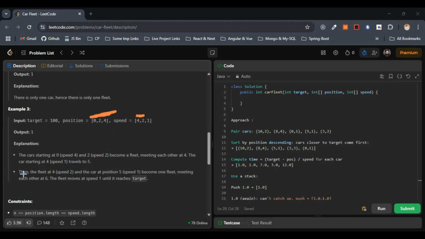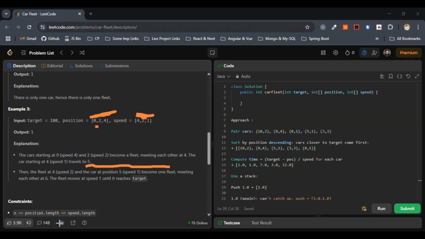Don't get confused, because the car at 0 with speed 4 and the car at 2 with speed 2 become a fleet, meeting each other at 4. They will meet at 4, because the speed they have given is 4. The car starting at 4, with speed 1, travels to 5, quite obviously. And then the fleet at 4, speed 2, and the car at position 5, with speed 1,